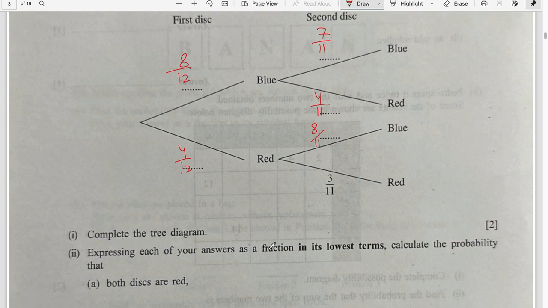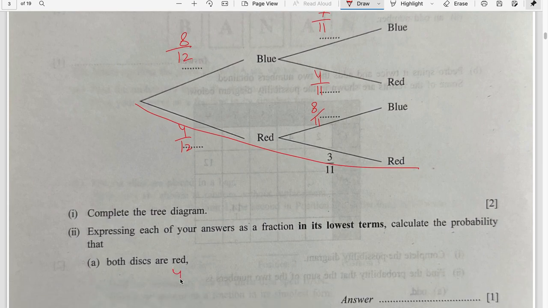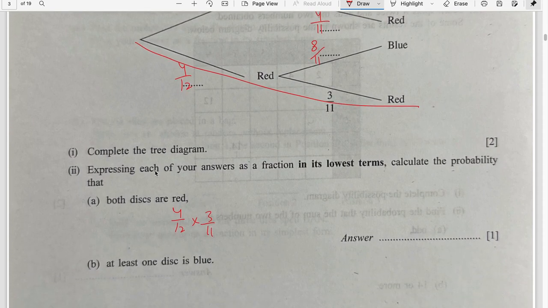Expressing each of your answers as a fraction in its lowest term, calculate the probability that both discs are red. So this is the only option, both are red, is 4 by 12 times 3 by 11. 4 1 times, 4 3 times, 3 1 times. So this is 1 out of 11.